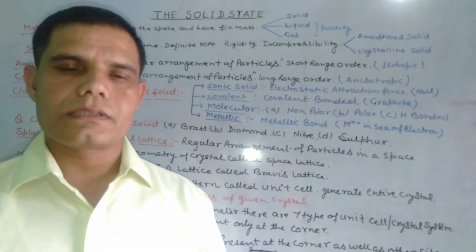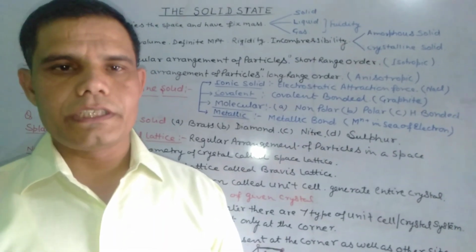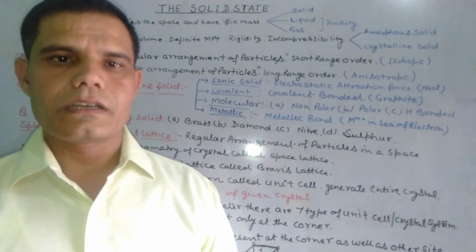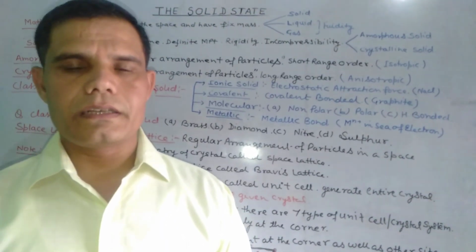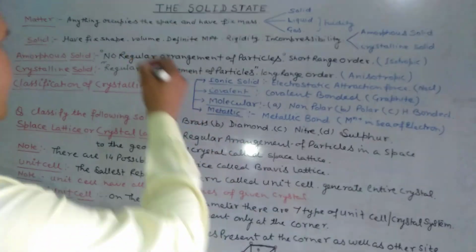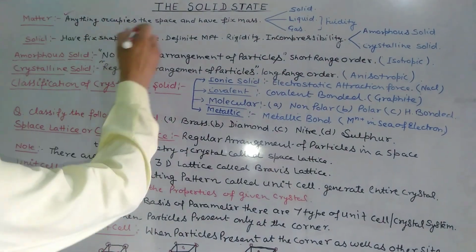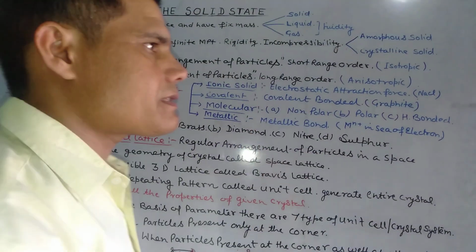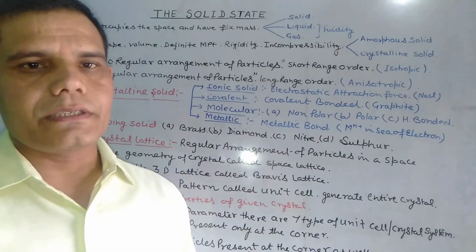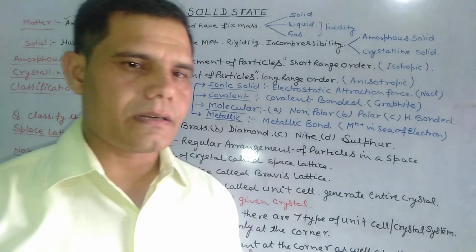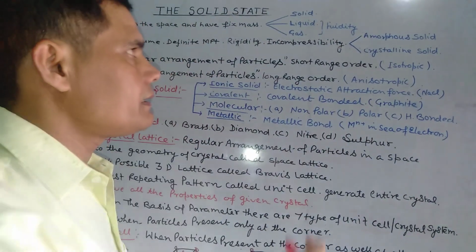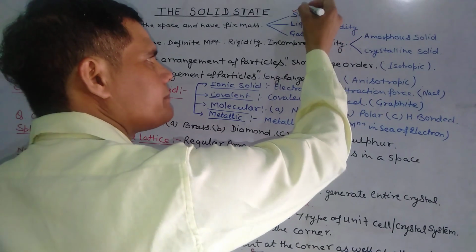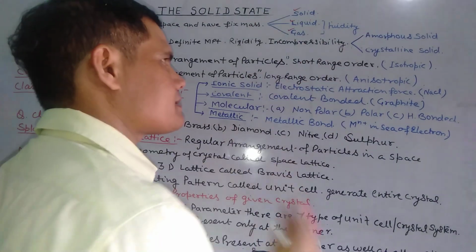Now we will discuss the chapter, the solid state. First, we have already studied matter in earlier classes. Matter is anything that occupies space and has fixed mass. It means everything in the world is made up of matter. Matter exists mainly in three states: solid, liquid and gas.